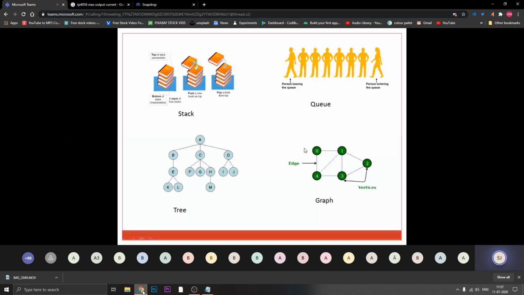So the basic difference between tree and graph is: a tree consists of a hierarchy, a graph doesn't have such kind of hierarchy. Everything can be connected with anyone at any time and by any means. Now I will tell you an example, and let's begin with the application itself. Okay, so in application, the real life example I'll tell you first.